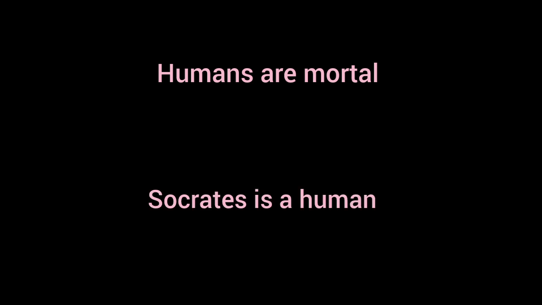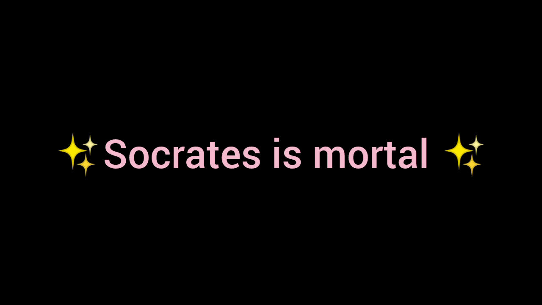And another premise: Socrates is a man. That's our second premise. From these two, we can derive the conclusion that Socrates is mortal. From two premises, we have derived a conclusion. Aristotle believed that this is the very basis of understanding things.